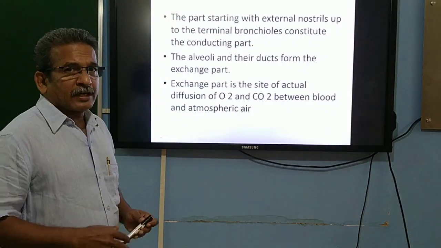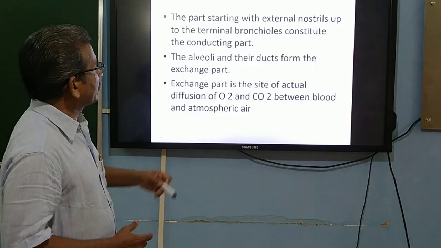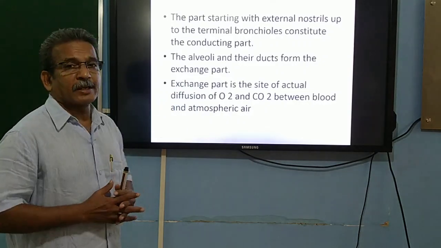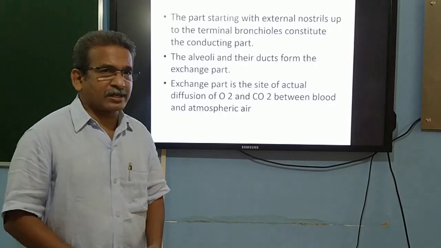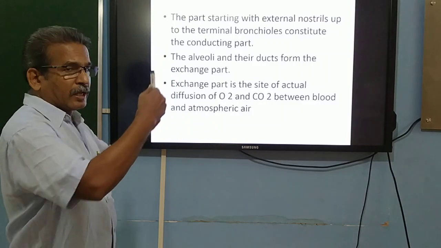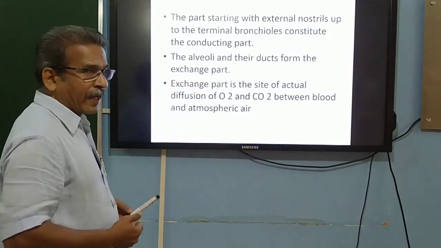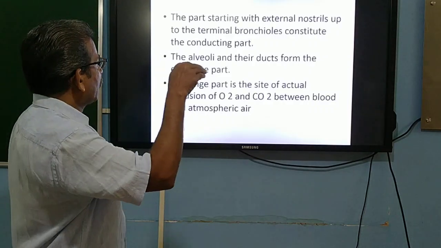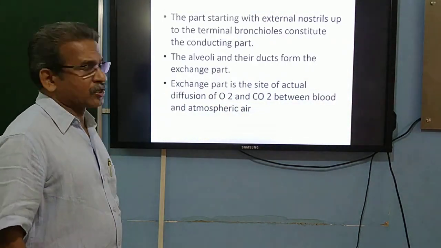The part of the respiratory system starting with the external nostrils up to the terminal bronchioles, we collectively call the conducting part of the respiratory system. The conducting part consists of the external nostrils, then the nasal chamber, the pharynx, trachea, bronchus and bronchioles. Together we call this the conducting part of the respiratory system.